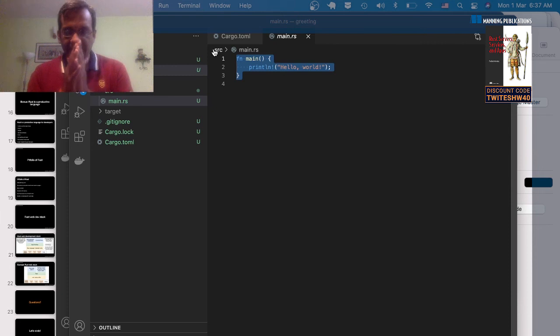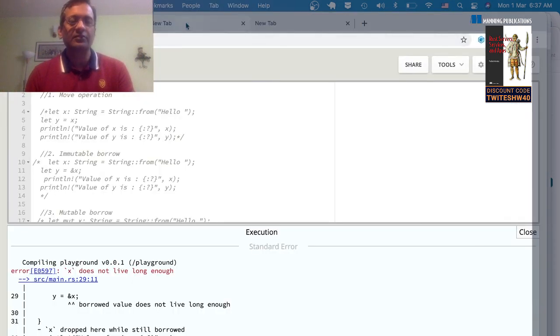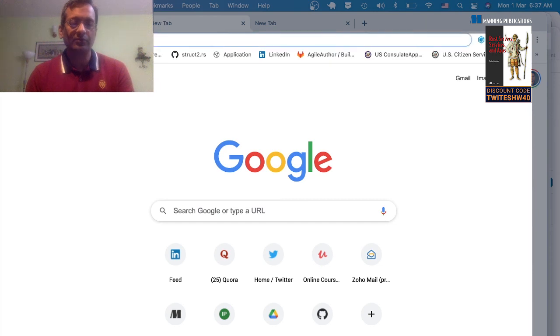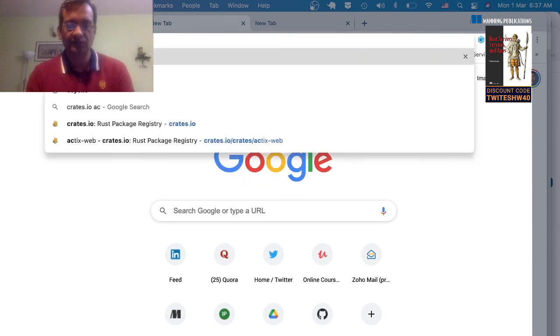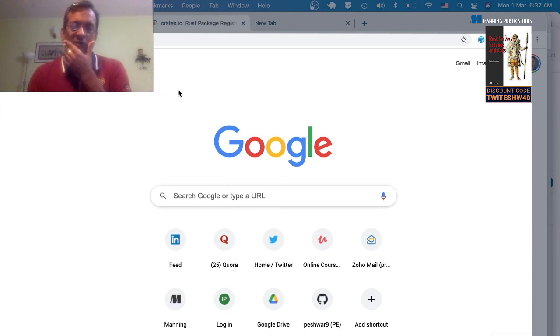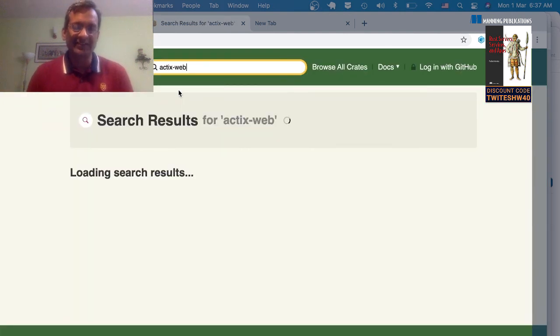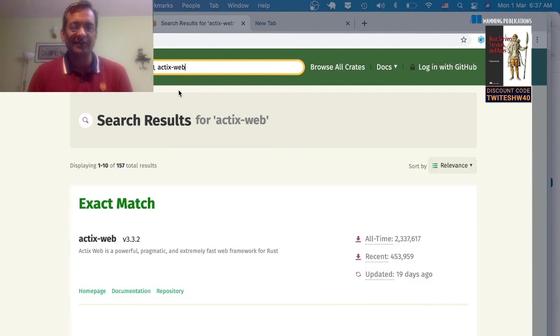For Actix, I'll just open the Actix repository so that you know what we're doing. So go to crates.io. It's the public repository of all Rust's third-party crates, and this is where the ecosystem of libraries and frameworks resides. So you can go to Actix web.